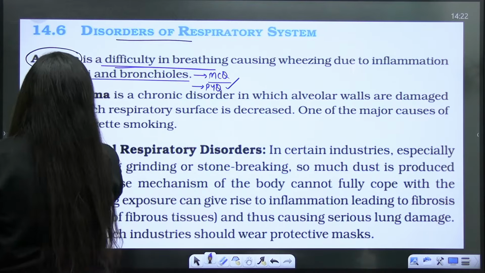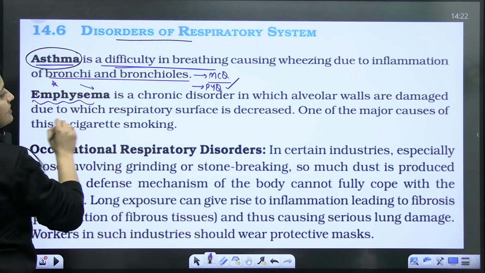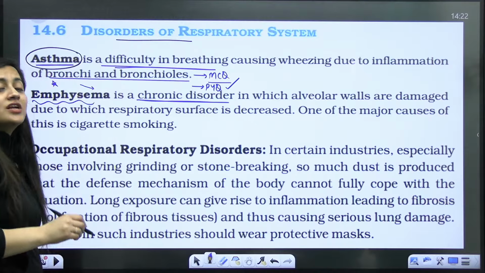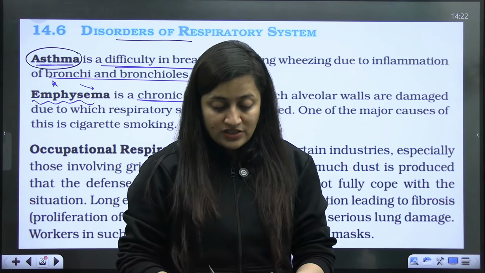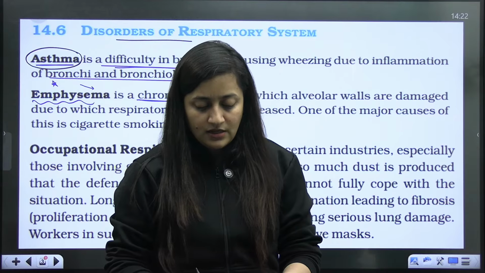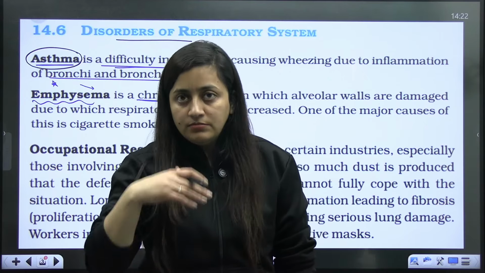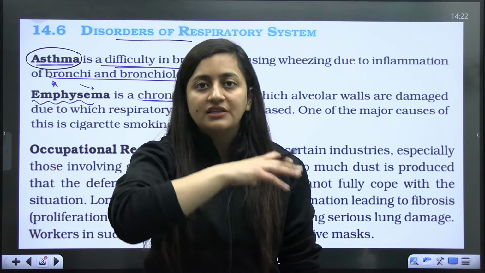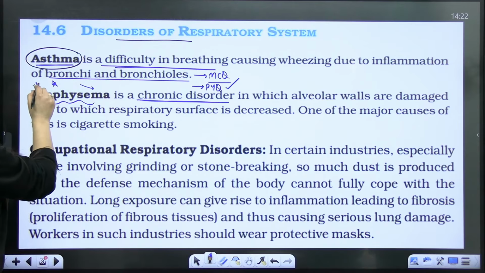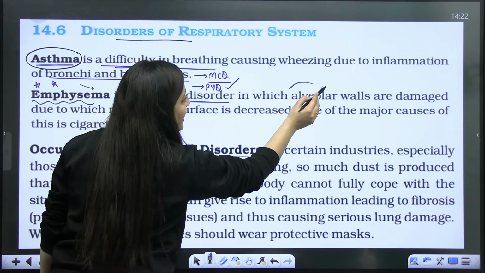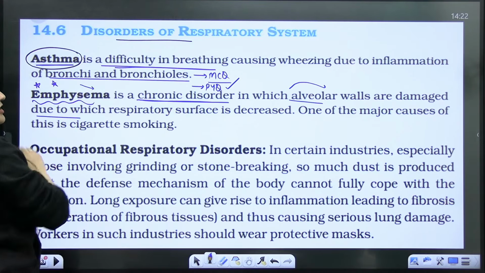Then comes emphysema. It's a chronic disorder, and those who are chain smokers, those who smoke every day, are usually highly affected with this particular disease, that is emphysema. It is a chronic disorder in which alveolar walls are damaged, right?